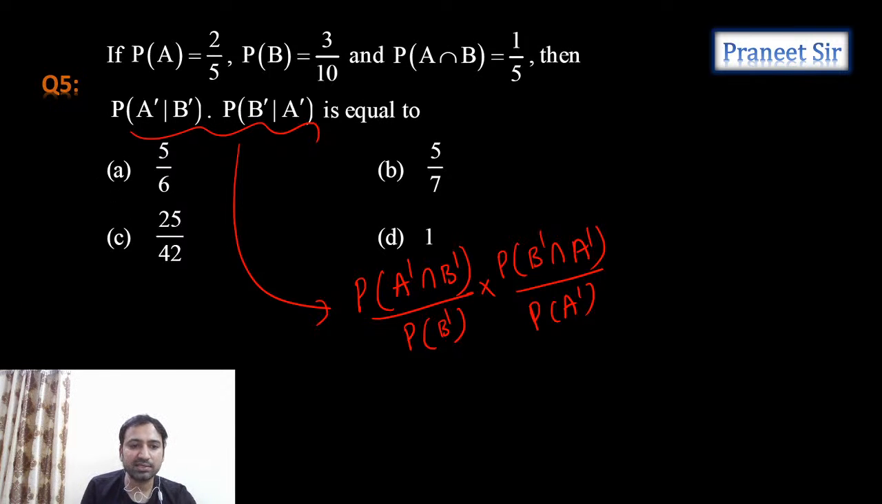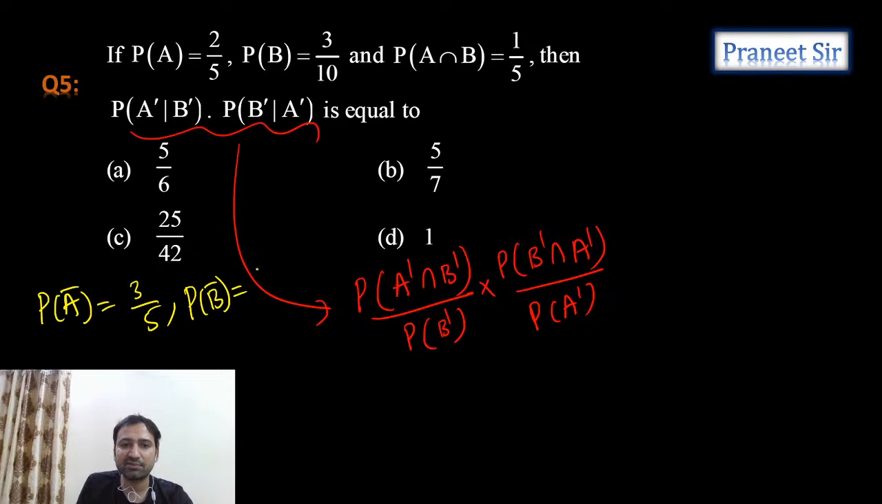Right. So now we can solve this for probability of A complement and B complement. All this we can calculate from the given information. Probability of A complement is equal to 1 minus probability of A, which is 3 by 5. Same way, probability of B complement is 1 minus probability of B, which is 7 by 10.